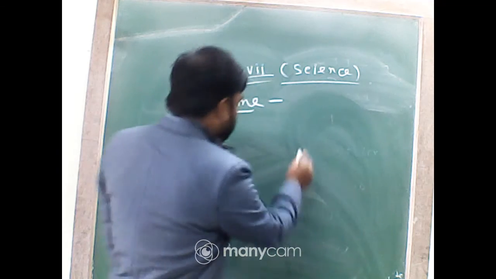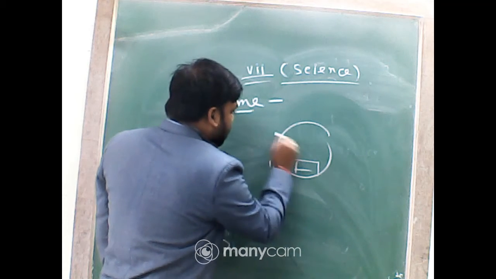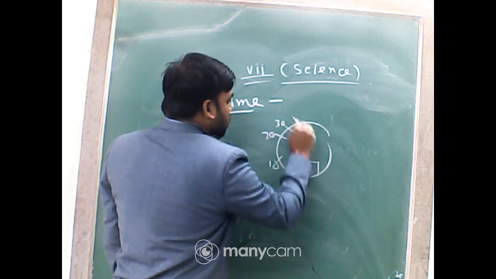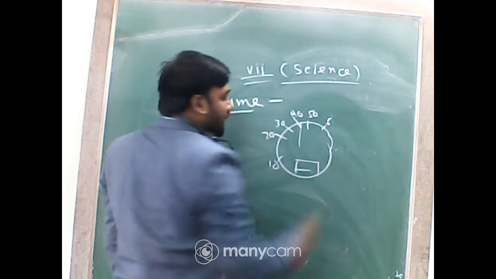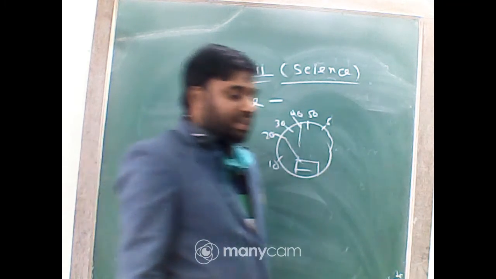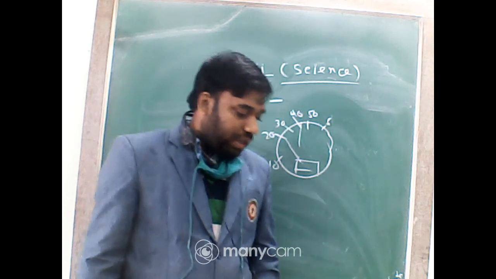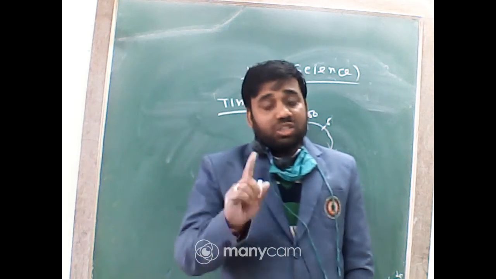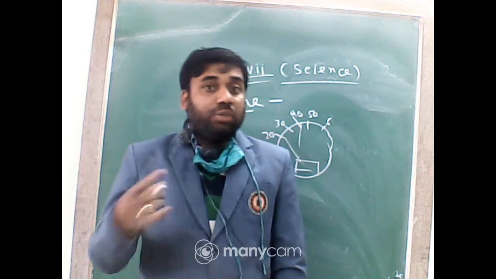Like that, there is 10, 20, 30, 40, 50, 60, and one hand is there. So that instrument which is attached in our vehicle is called the speedometer, and it measures the speed in kilometer per hour.